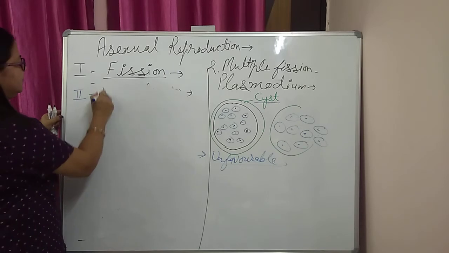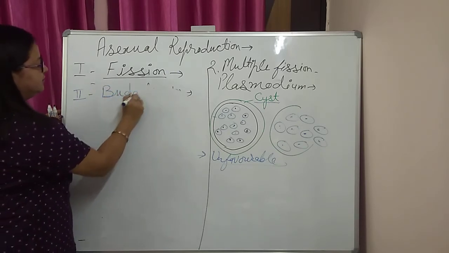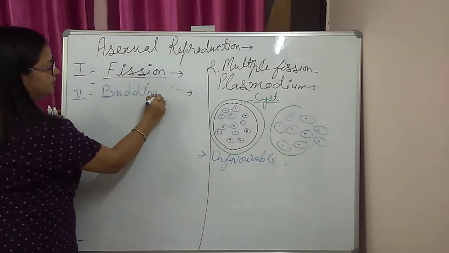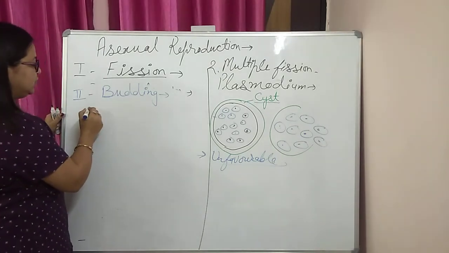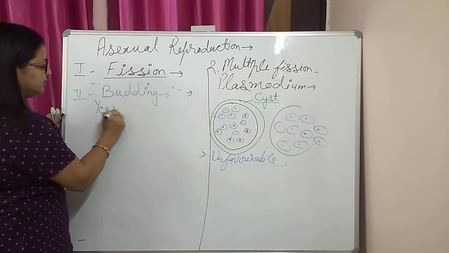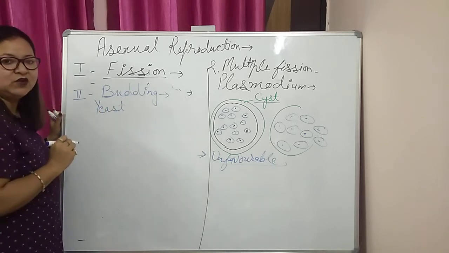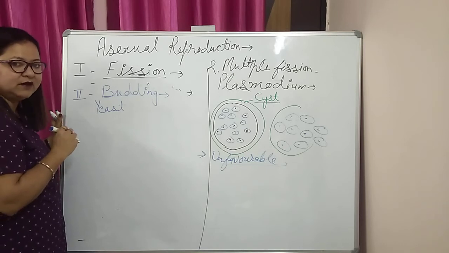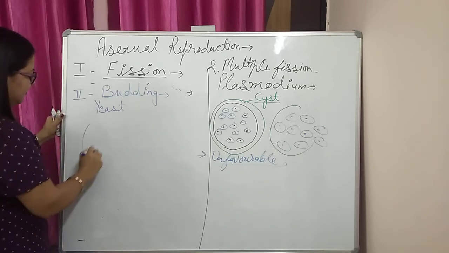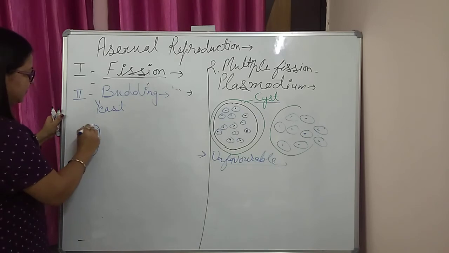Second, budding. Budding, the best example is unicellular yeast. It is a eukaryotic cell but unicellular. It is a kind of fungus. In yeast, if we go through the steps of budding,